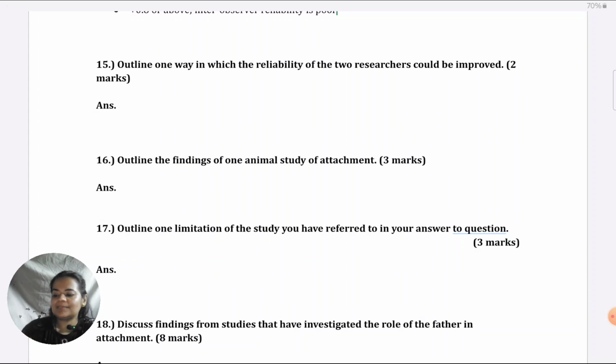Next question is outline one way in which reliability of the two researchers could be improved. We have just seen the reliability was poor. So now they want us to suggest how it could be improved. Again, a very frequent question. So if you've practiced, it'll be so easy to score here.